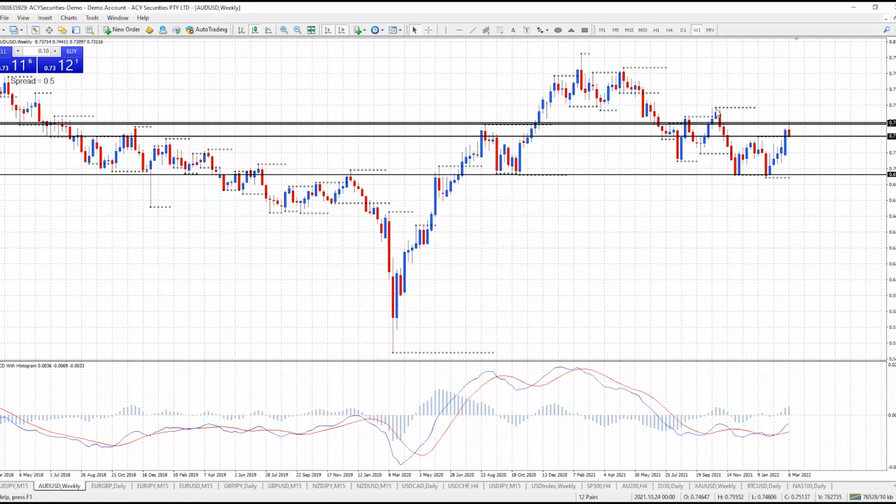Alright, and just to put things in perspective, before we had this lovely move down here, this was putting in a lower top on the monthly chart, but the weekly trend was up. So at the moment I've got the weekly trend up, but as I was just suggesting, maybe we've just hit the level where the monthly chart might put in another lower top. So we're failing at 74.26 weekly resistance up here, but the trend is up on the weekly chart.